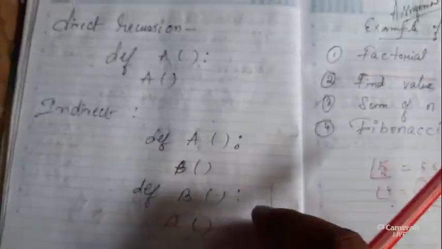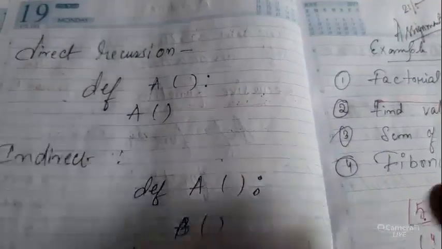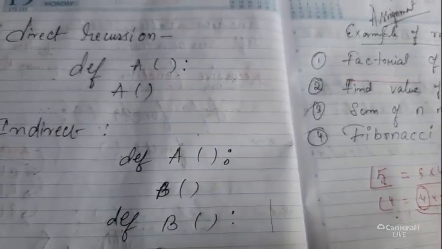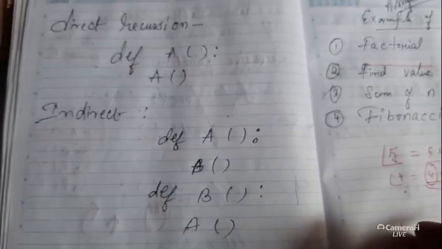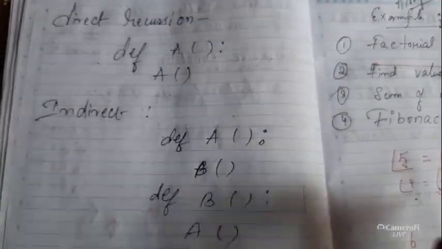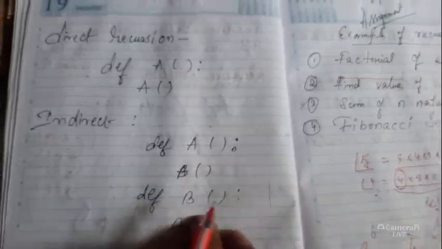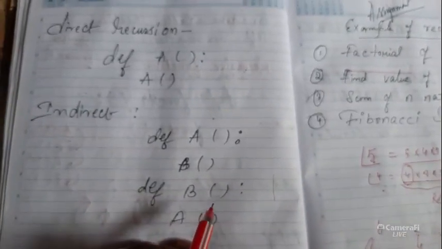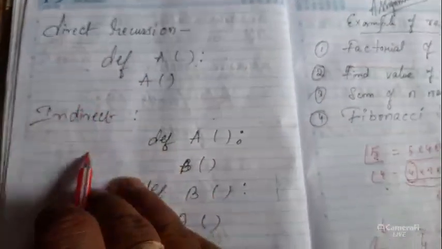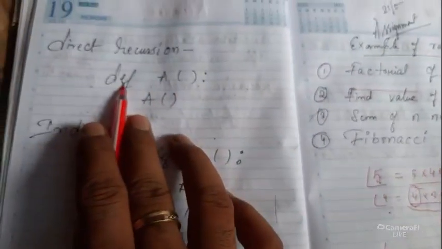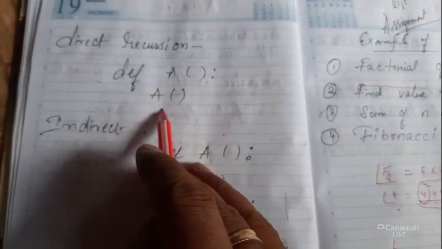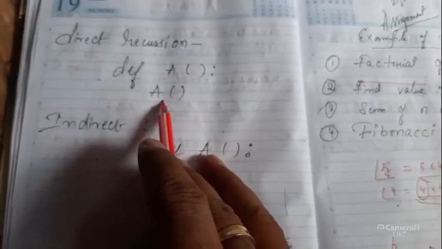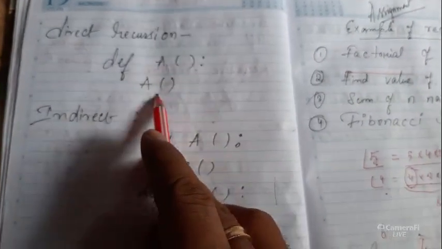Already we know the definition of recursion. Recursion means when a function calls itself, or sometimes from a function it calls another function, but it goes on or repeats the task. That is called recursion. But recursion has two variations. One is direct variation, another is indirect variation. So direct is nothing but whenever a function calls itself. Here is a function, a is calling a only, meaning itself.